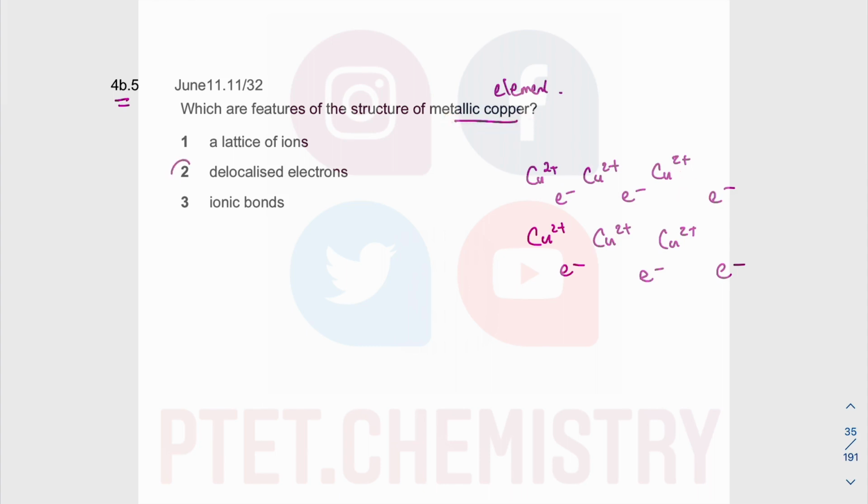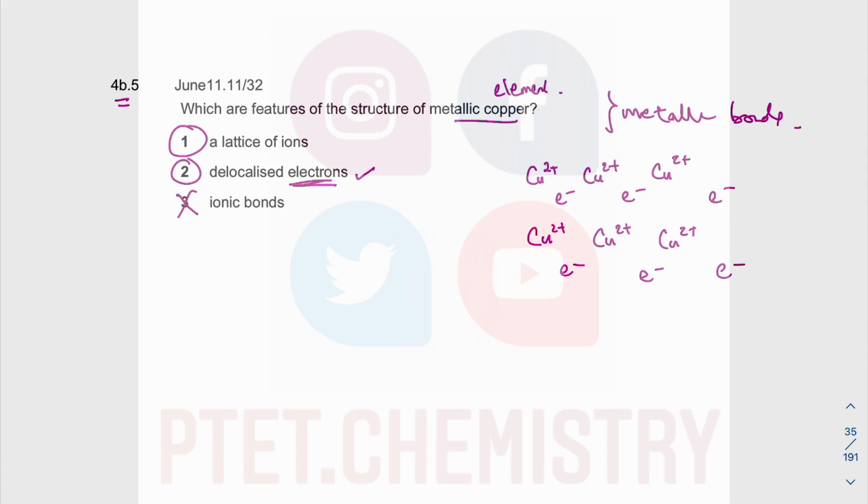So you have delocalized electron, that is correct. You have a lattice of ions. Electrons are not ions, electrons are electrons. These are metal cations, so there you have a lattice of ions. What you do not have is ionic bond. What you have is metallic bond. Metallic bond exists between the cations and the electrons because these are elements.